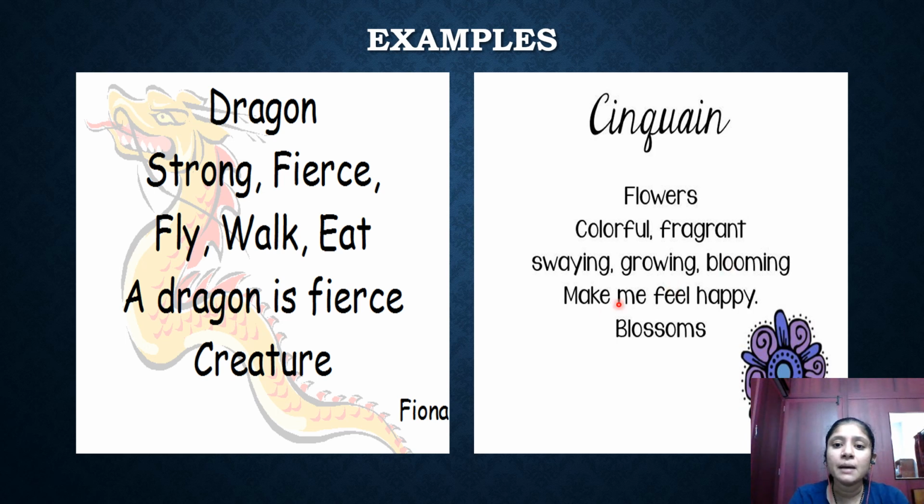Okay, then make me feel happy. So flowers make us feel happy. Not only the poet, it makes everybody happy, isn't it? So that's what the poet feels, that the flowers make the poet happy. Then blossoms, so it blossoms. So this is a kind of giving a meaning to the last line, or you can include any word that is related to flower. Okay, related to flower, you can write any word.